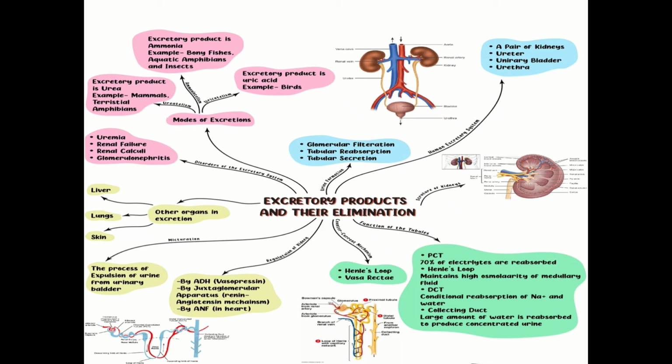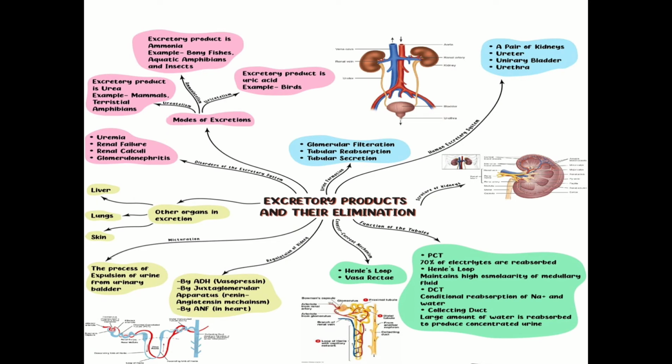What is micturition? The act of voiding urine from the urinary bladder is called micturition. Then what is the composition of urine? Urine is a light yellow, straw-colored, watery fluid which is slightly acidic and has a characteristic odor. It contains urea, creatinine, and very little ammonia and uric acid. On an average, 25 to 30 grams of urea is excreted per day by a normal healthy adult individual.